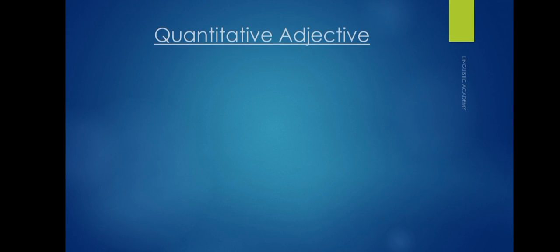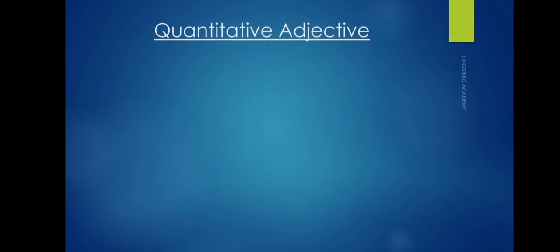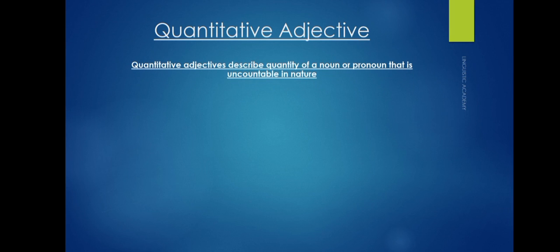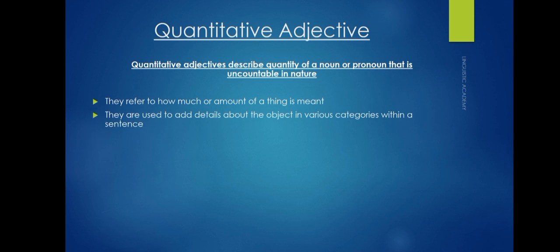Quantitative adjectives. Quantitative adjectives, as per the name, describe the quantity of a noun when they are uncountable in nature or when they are shown to be. Countable nouns fall under another category. Only uncountable nouns fall in this category, or when their exact quantity is not mentioned. Quantitative adjectives refer to the amount of a thing or how much it is. These adjectives help in adding detail about the object within a sentence.